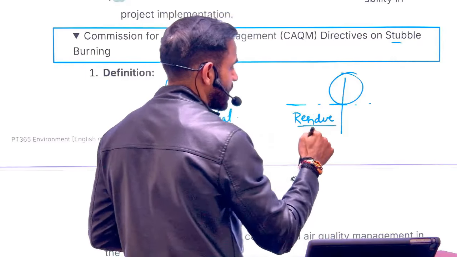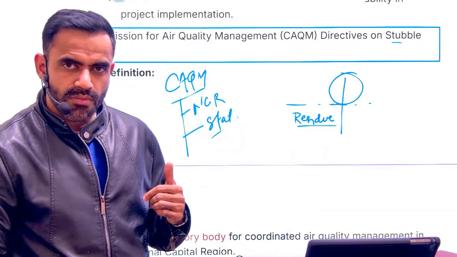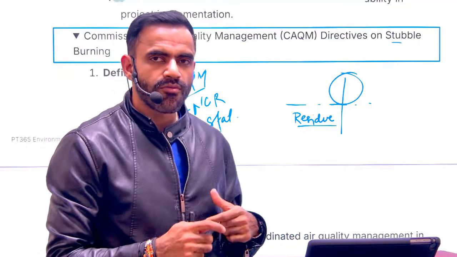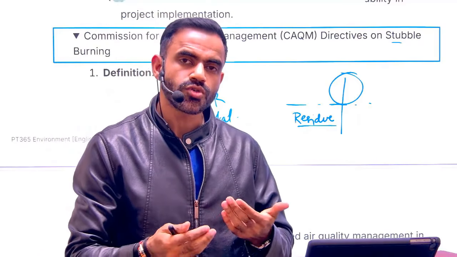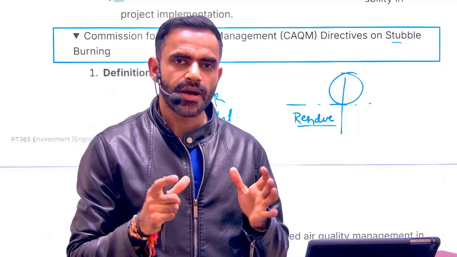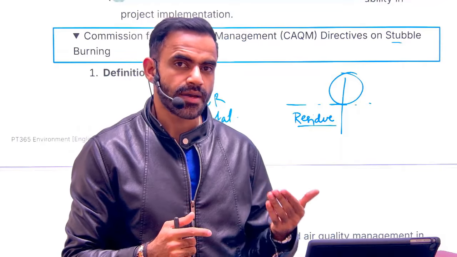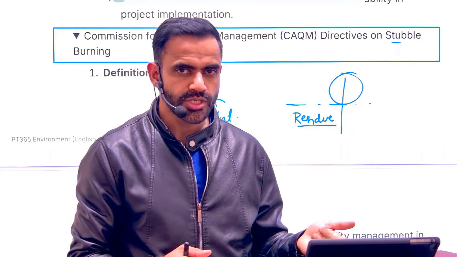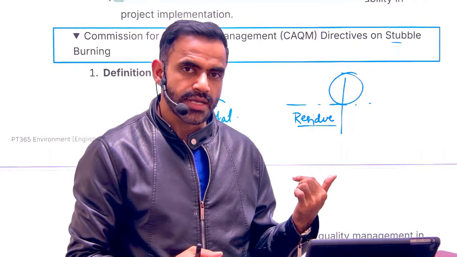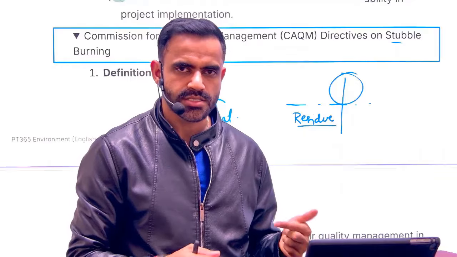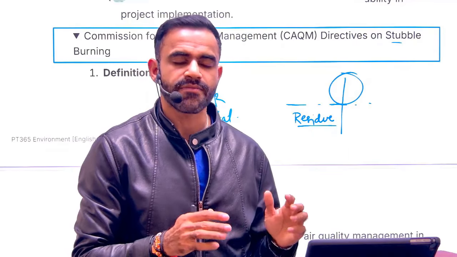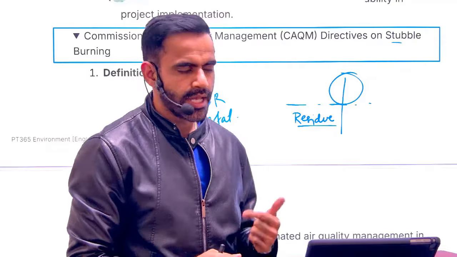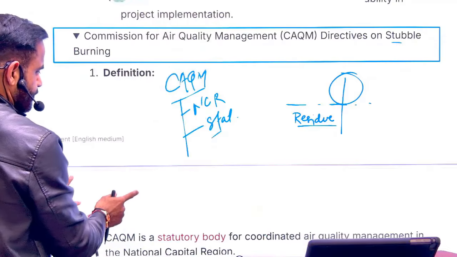Residue basically means the remaining part. Now when it is on my farm, what farmers do, in order to clean it rapidly, they burn it, and that is referred to as stubble burning. What is the problem with this? It leads to environmental pollution, and that's why the CAQM has issued directions that please make sure that farmers do not burn this stubble. So that is the entire issue.